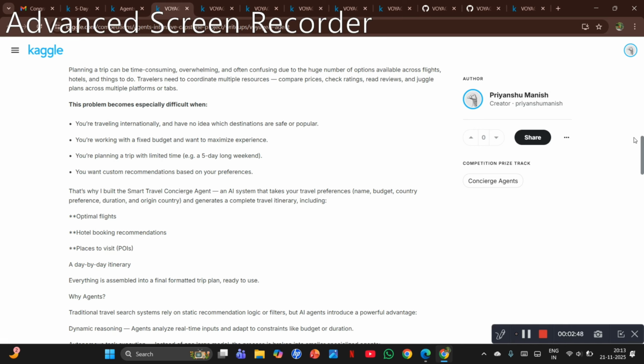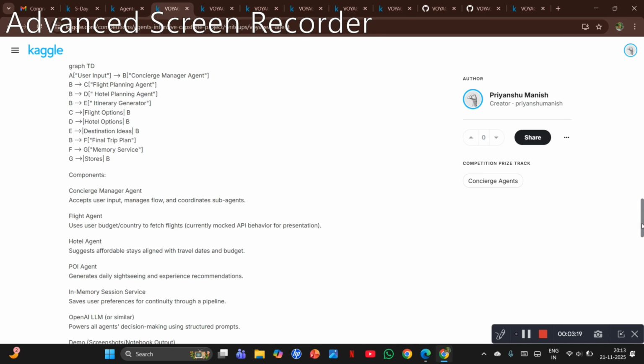You want custom recommendations based on your preference. Definitely we do have a preference of any country. Like I just want to visit the USA or Spain, and in a similar way you also may want to visit some place like Japan or whatever the place it will be. So these problems definitely come in our life when we talk about planning a trip. So to answer these problems, we have designed an AI platform which is called Voice AI Agent.